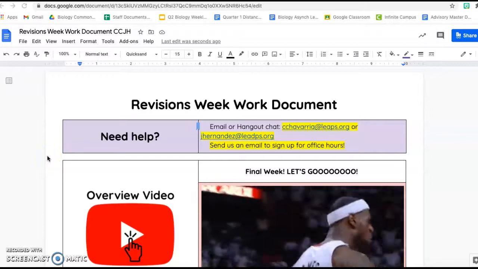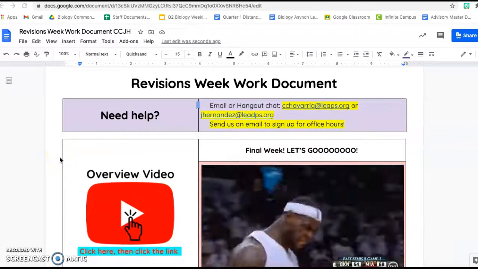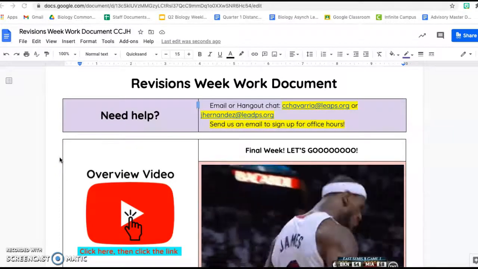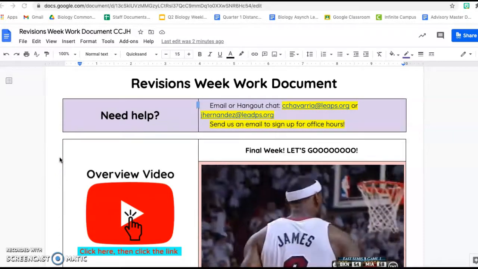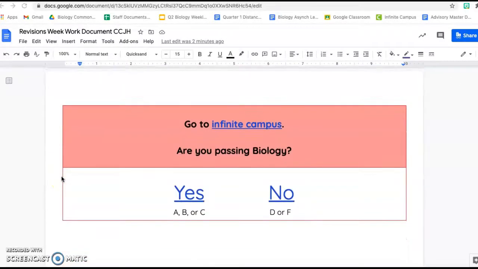I am going to go over the revisions week work document. If you need help, please email Ms. Chavarria or me, and send us an email if you would like to sign up for office hours. This document will guide you to different areas of the document. You do not need to complete the entire document. You will only need to complete specific sections based on your answers per section.